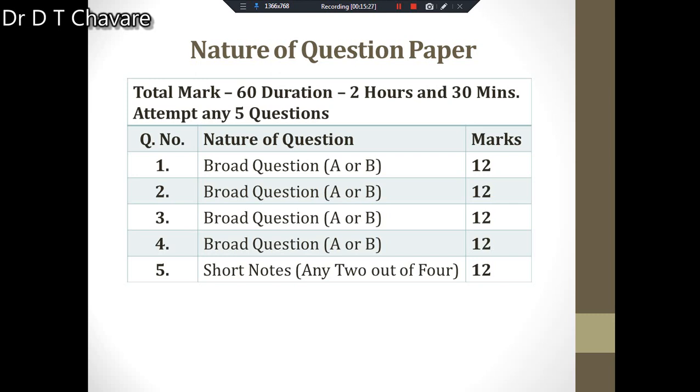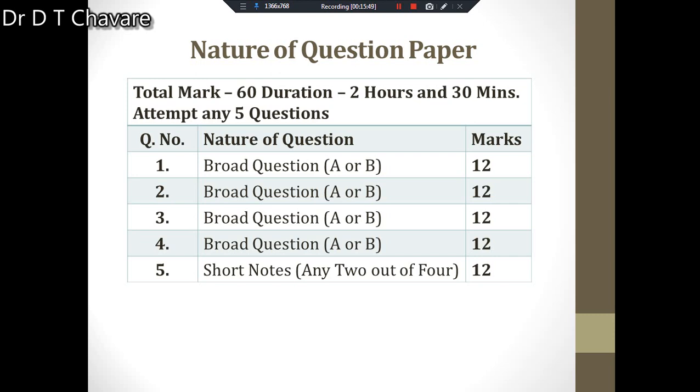And the last question will be about short notes. You have to write any 2 out of 4. It means that out of 4 you should write any 2 short notes, and that also will carry 12 marks.